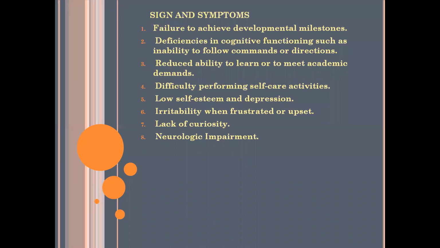Next is reduced ability to learn or to meet academic demands. So if the individual or the child is not able to meet the academic demands, not able to perform in their academic work, then it is a sign and symptom of mental retardation. Next is difficulty performing sensory activities. If the child is not able to perform their daily self-care activities, then it is also a sign and symptom of mental retardation.